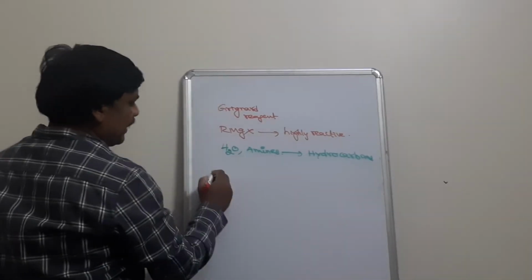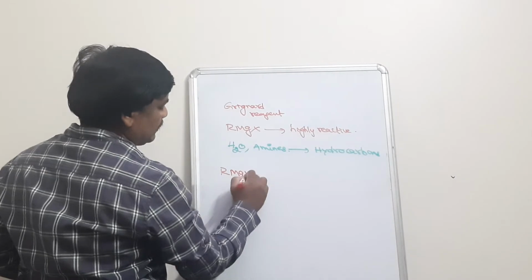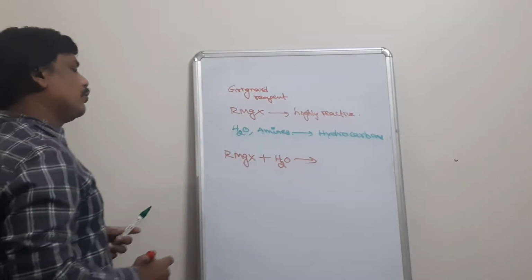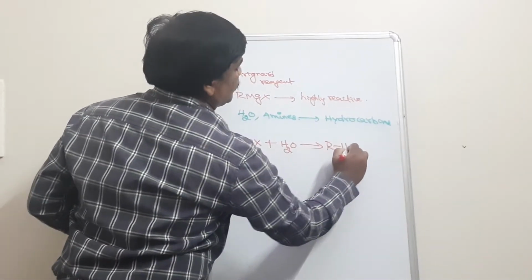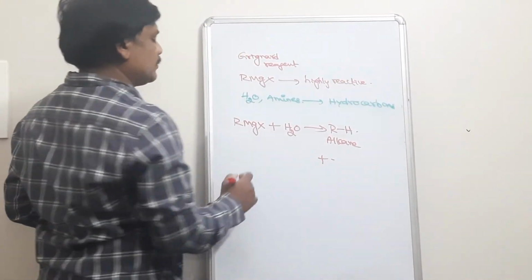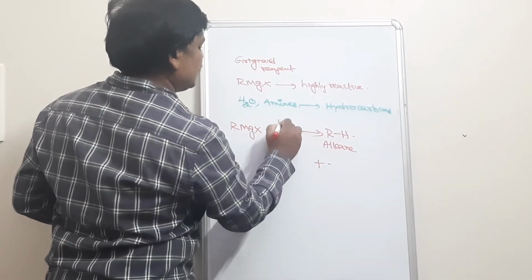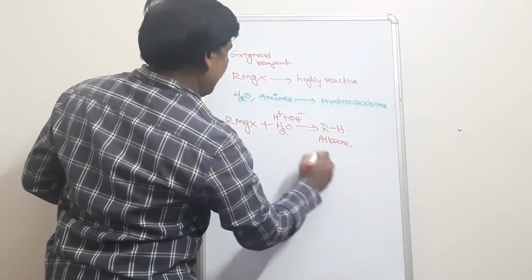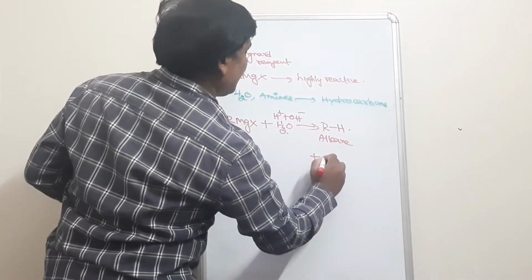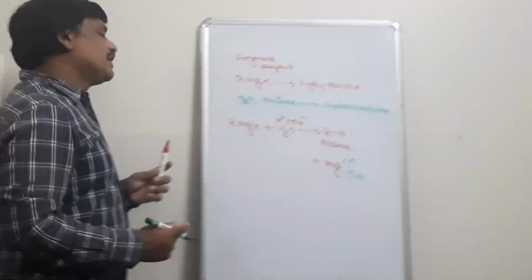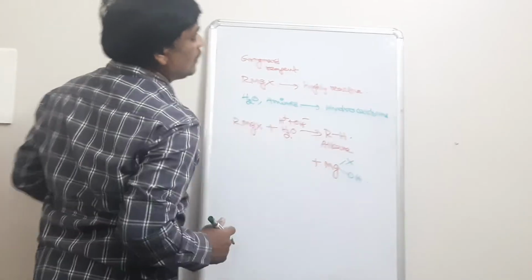Suppose we consider the reaction of RMgX with H2O. It forms RH, that is, a hydrocarbon, an alkane, from R and H, and what remains is OH minus, giving MgXOH. So this Grignard reagent reacts and forms hydrocarbons.